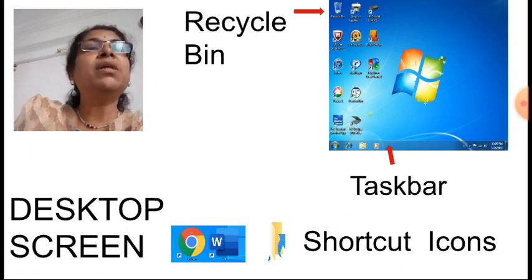See, out of this, some icons we are going to learn what they mean. Now before that, let us see the taskbar.